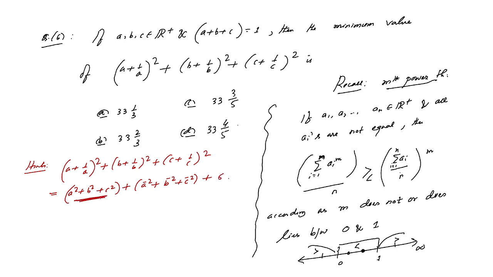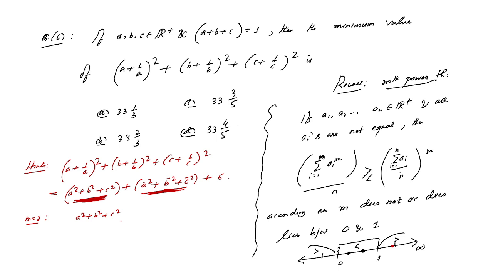Now we try to apply the mth power theorem here for m equals 2 and also the mth power theorem here for m equals minus 2. What will we get here? We see all a, b, c are positive real numbers. So applying the mth power theorem for m equals 2, it will be a square plus b square plus c square. M equals 2 is basically here; it does not belong to 0 to 1.